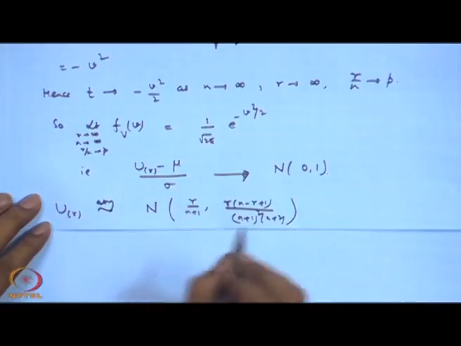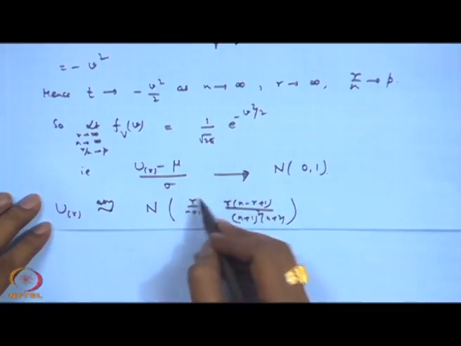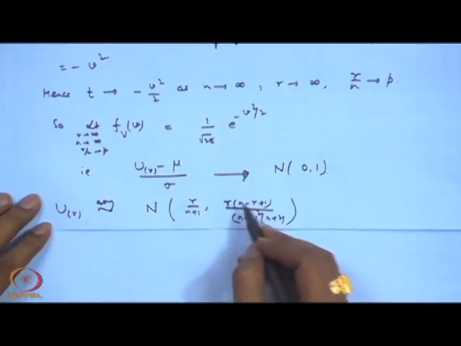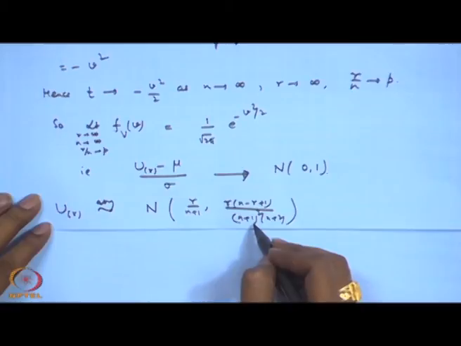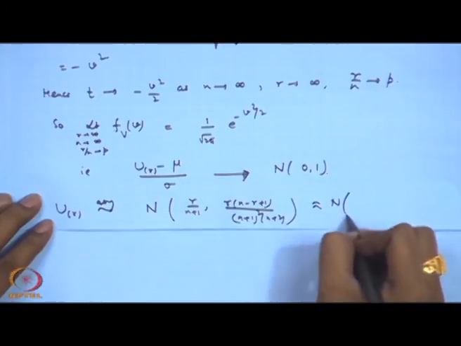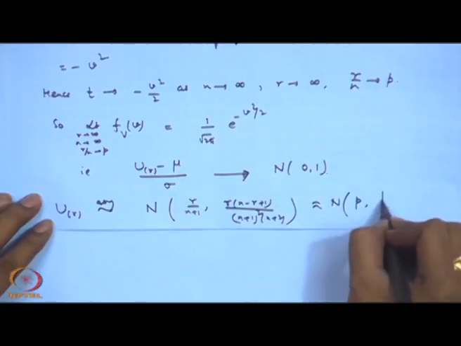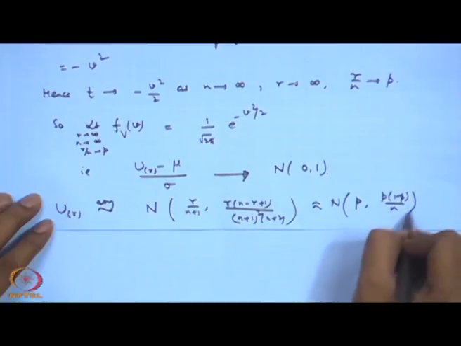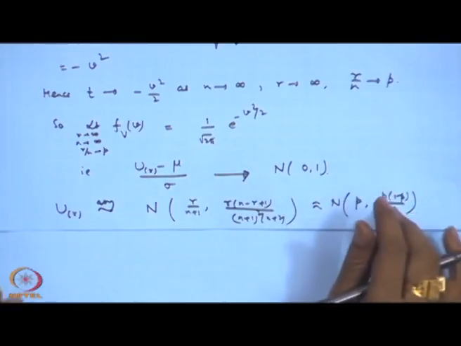Here r by n is approximately p, and in the second part you can write it as (1 minus p) divided by n, that is approximately p into (1 minus p) by n. So, you can think of this as actually binomial type of terms here. Mean is n p and the variance is n p into (1 minus p), etcetera.